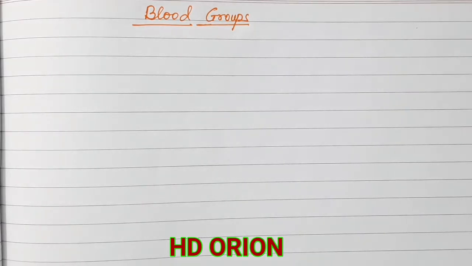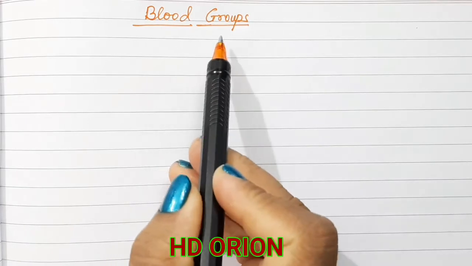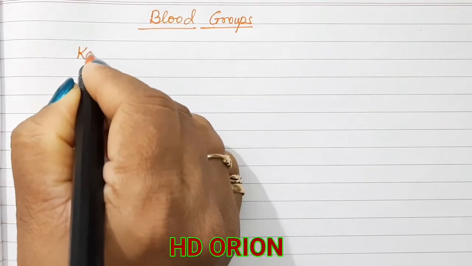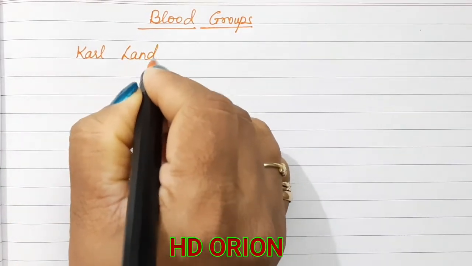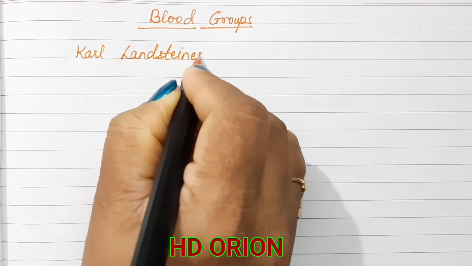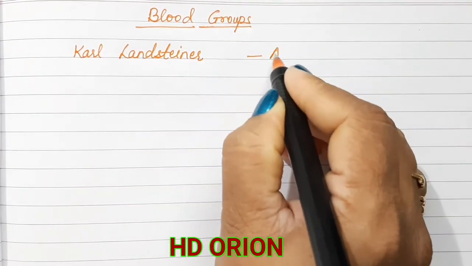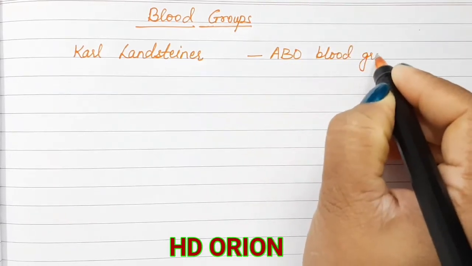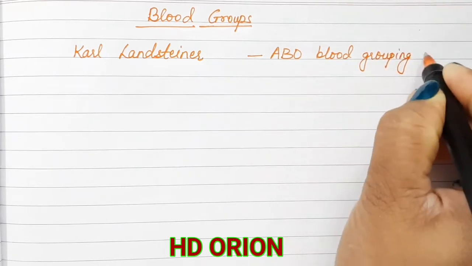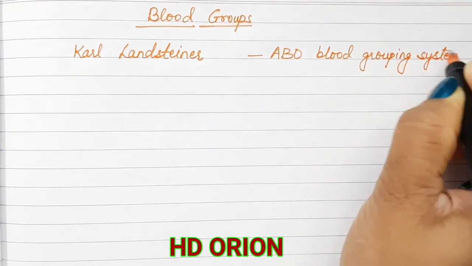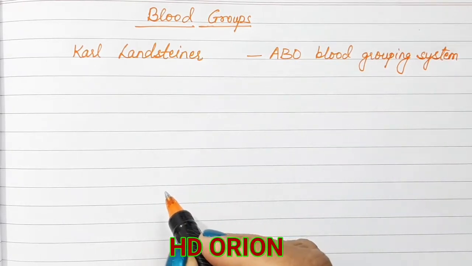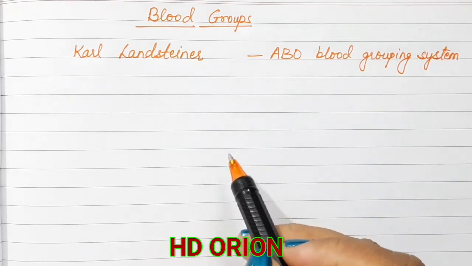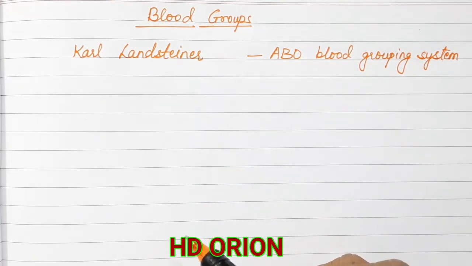Hello everyone. In this video lecture we are going to study about the blood groups. There was a German biochemist, his name was Karl Landsteiner, who discovered and studied the ABO blood grouping system. According to this, all the human beings, that means the human population, have 4 different types of blood groups. It is based on the type of antigen that is present on the RBCs.